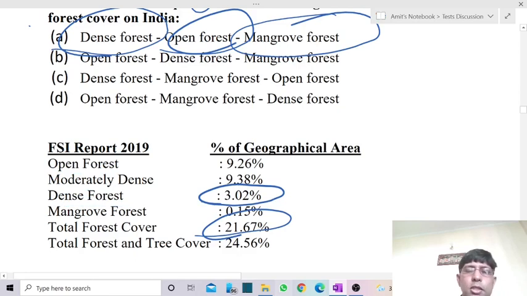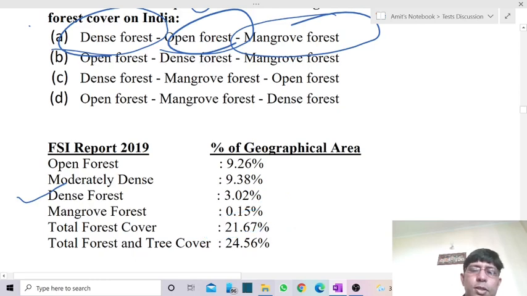Dense forest covers only 3.02%, but even less than this we have mangrove forest, which is covering just 0.15%.